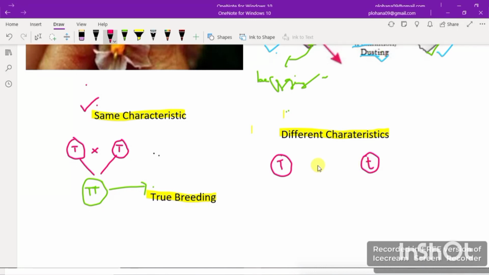So these are both different characteristics, one with tall height and we cross it to one with dwarf height, right? These initial plants are what here? These are the parent one, the parental generation.